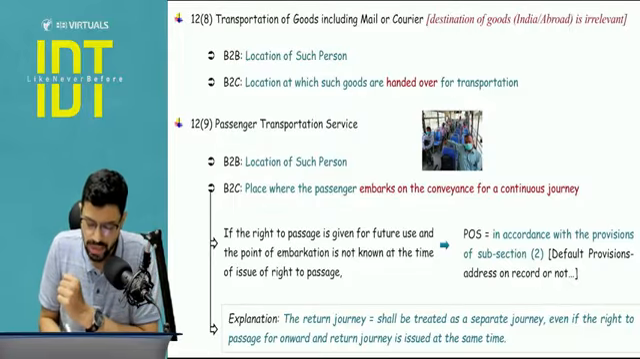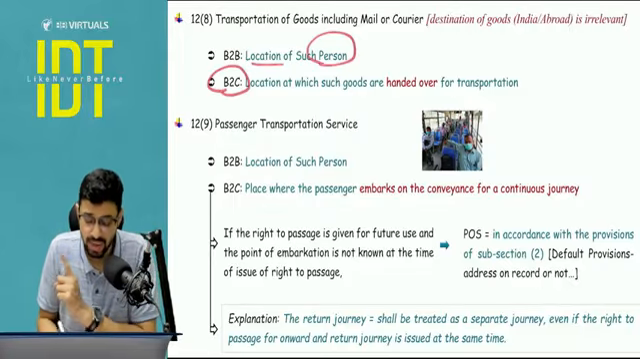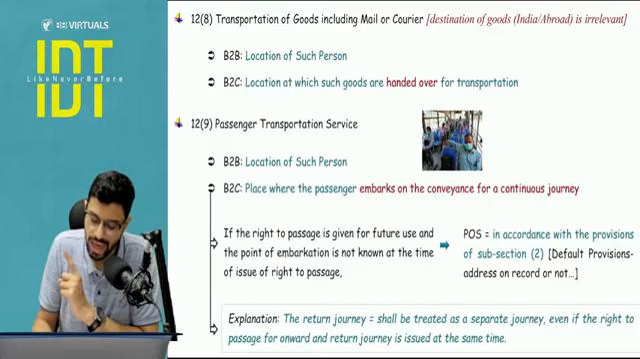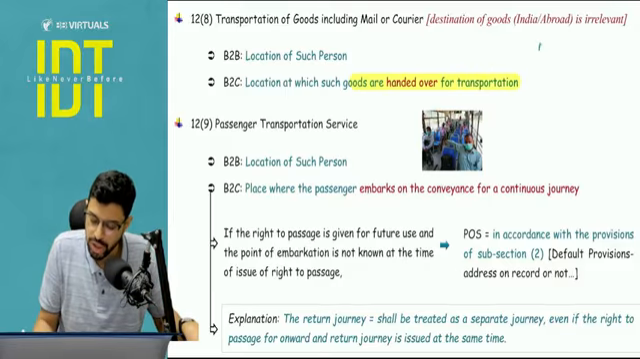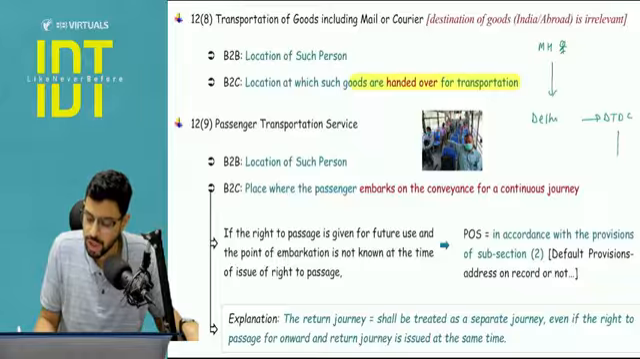If it is a B2B case, the location of the person. If it is a B2C case, then see where the goods are handed over for transportation. So for example, I am based in Maharashtra and I am an unregistered person. While I was on a trip to, let's say, Delhi, I handed over certain goods to DTDC for the purpose of transportation to the US.